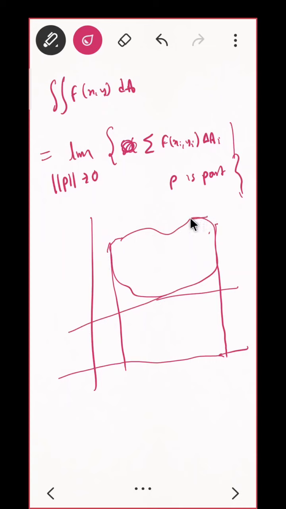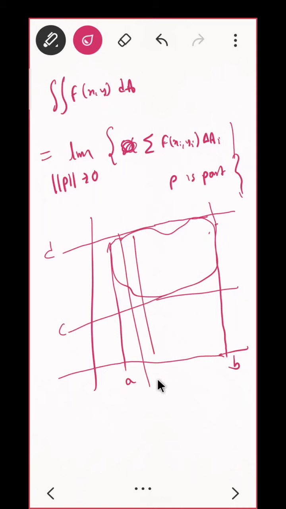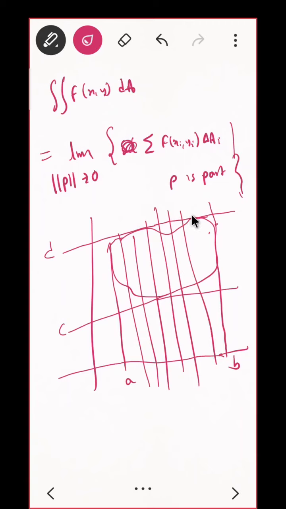I have to choose the maximum one, so that I have a rectangle which completely encloses your region. So this is A, this is B, this is C, this is D. This is my rectangle. Correct? Now what is that? I am partitioning AB and CD, like that. Now what? I am choosing the rectangles.